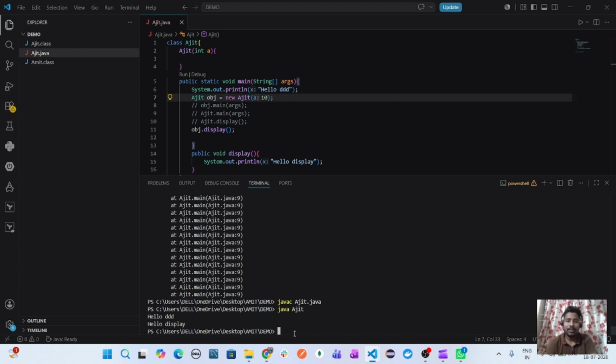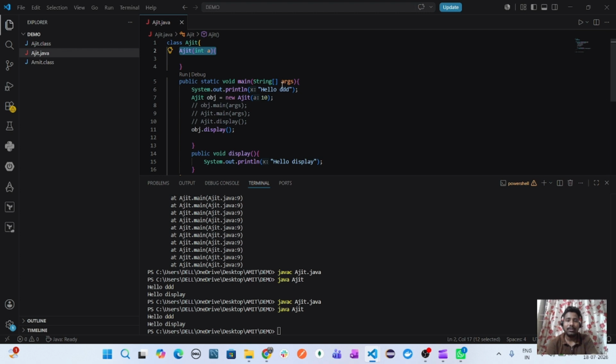If I pass the argument, compile it and run it, it will run. That means the argument should match the object creation. Then only we can create the object. We can create an object in different ways, like using the new keyword, and using clone also we can create an object of this class. That is a little advanced. I will explain later what clone is.